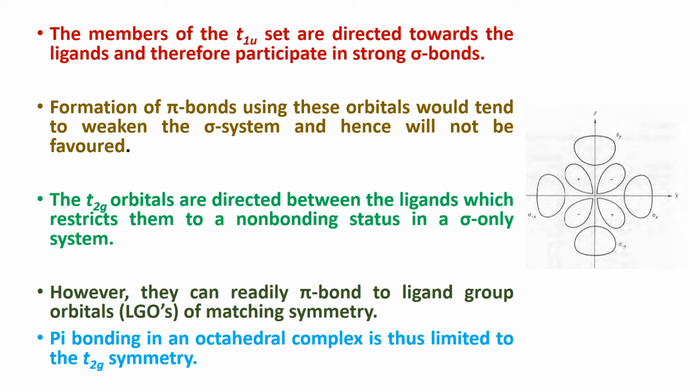and T2G, but T1U takes part in sigma bonding in octahedral complexes. Therefore, if they participate in pi bonds also, that will weaken the sigma bonds. So, it is not possible for it to take part in the pi bonding. So, there is only one matching symmetry with the ligand group orbitals to form pi bonds, that is T2G symmetry.